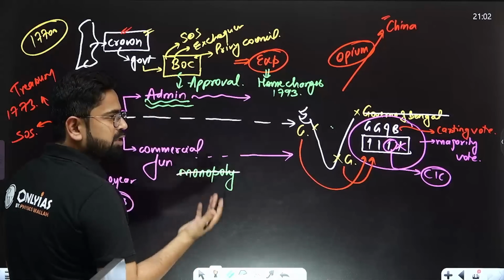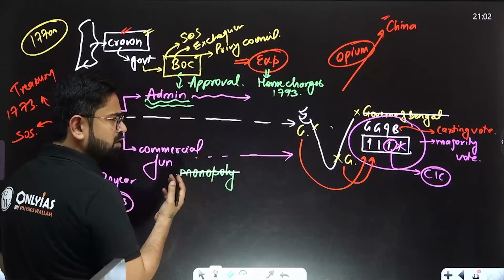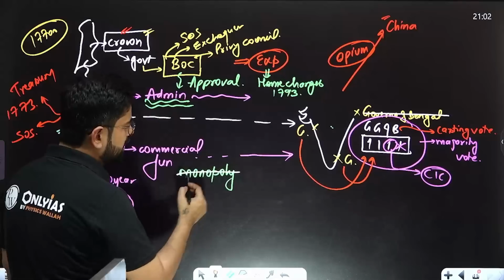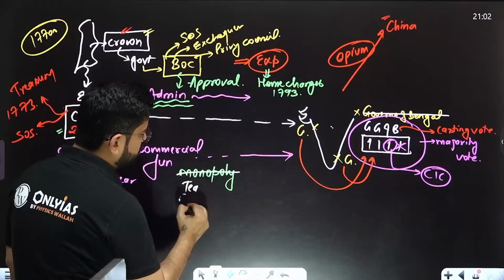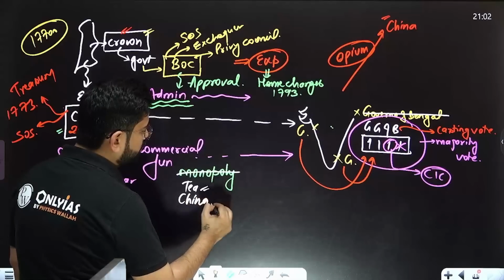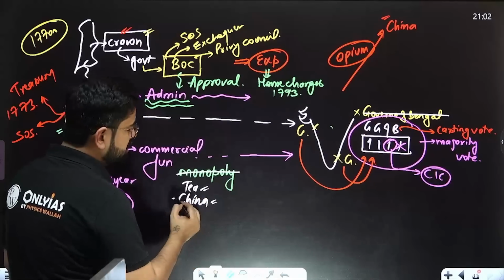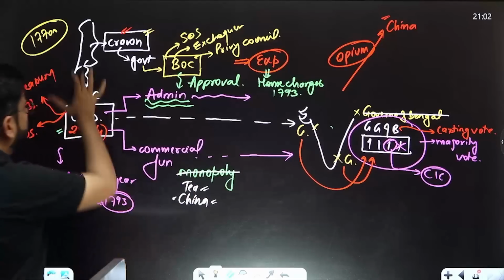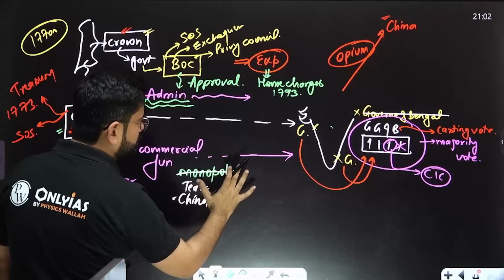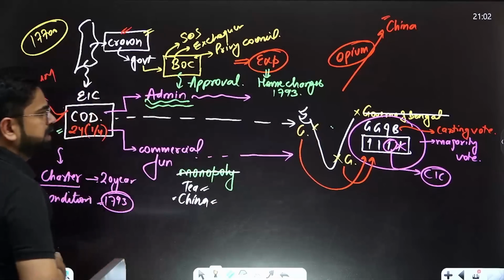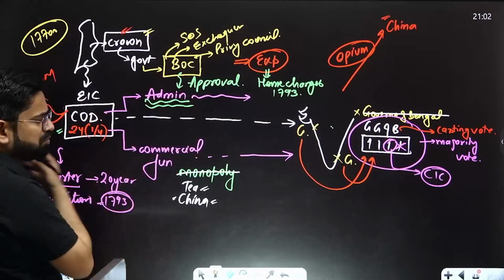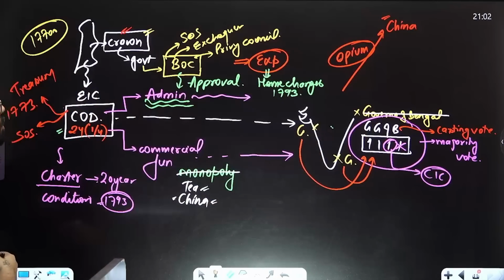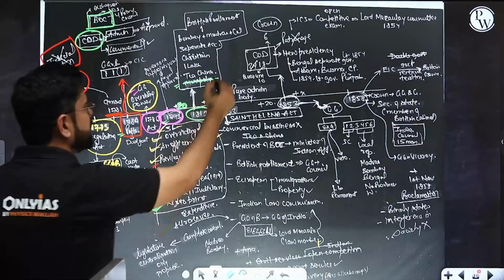Then East India Company requested, this does not make sense, we are doing this for so long, how can you do this. Then they were allowed to retain tea and China. So only the monopoly in tea and Chinese trade was retained, otherwise the whole monopoly has gone. It means that now more private companies can come from Britain to India for the purpose of trading or investment or selling, whatever they want to do. So monopoly was gone, only tea and China was retained.